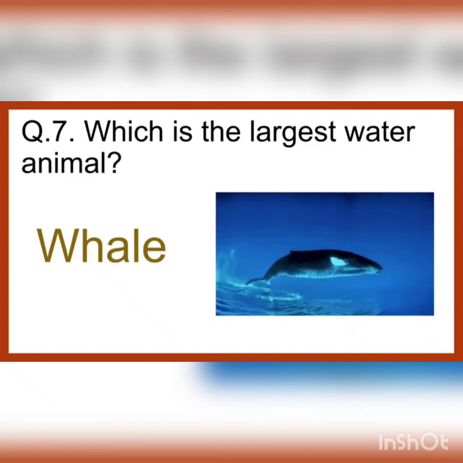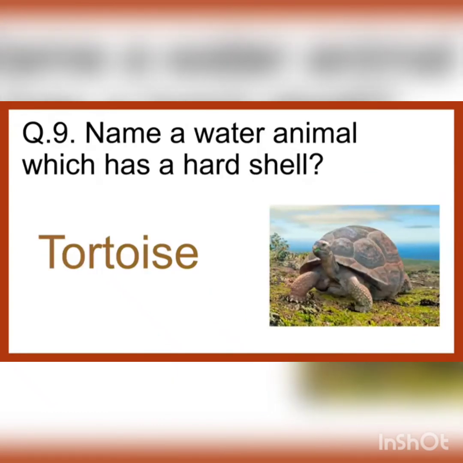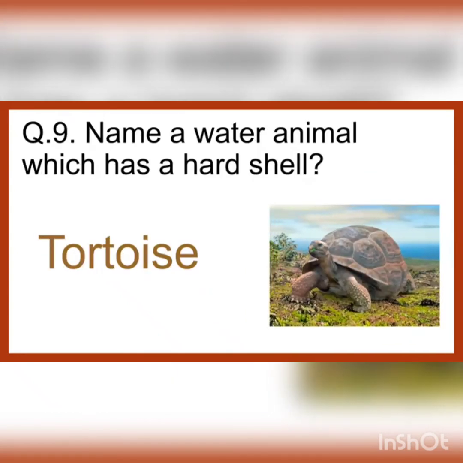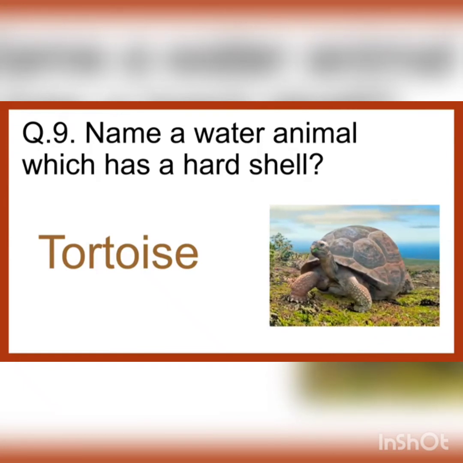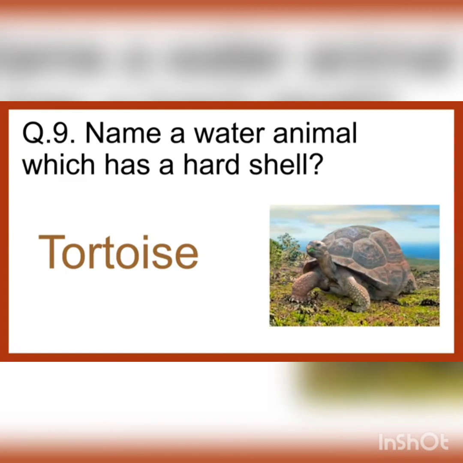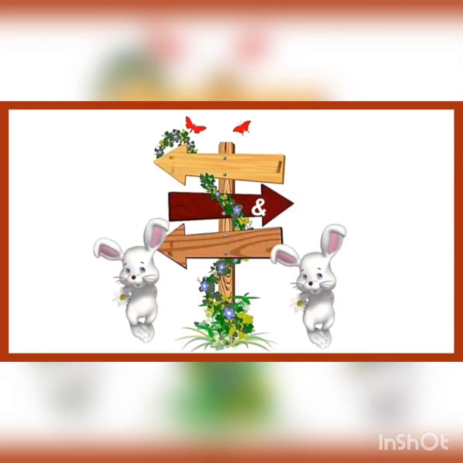Question number 7. Which is the largest water animal? And the answer is whale. Question number 9. Name a water animal which has a hard shell. And the answer is tortoise. Question number 10. Name a water animal that hops on land during the rainy season. And the answer is frog.